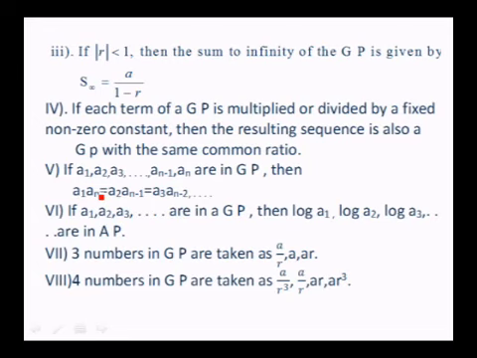So as we have taken in AP, if three numbers in GP are taken, that must be taken as A by R, A, AR, because on multiplying these you get A cube, R gets cancelled. So four numbers in GP we take as A by R cube, A by R, AR, AR cube. Here the common ratio is of course R square. Let us try some problems on GP.